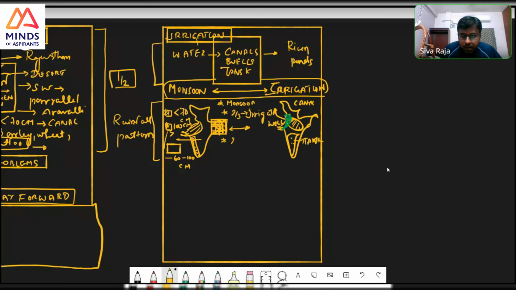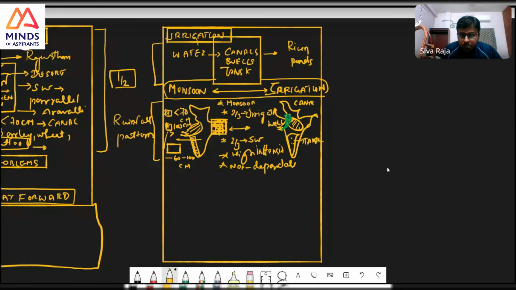Two-thirds of the rainfall comes through the southwest monsoon in 3 months, high intensity rainfall, non-dependable rainfall.